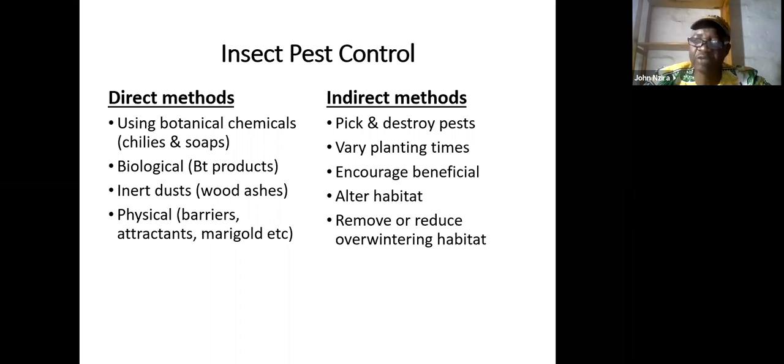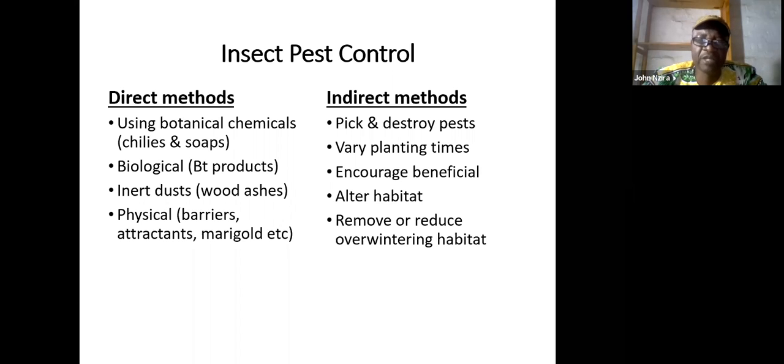So also attractants. You can put yellow boards in the garden. The yellow boards attract insects, and on the yellow board you put a sticker. Then the insects will be attracted by the yellow board, and there is a sticker. They go there and stick, so they cannot go away, and they die on the sticky surface.